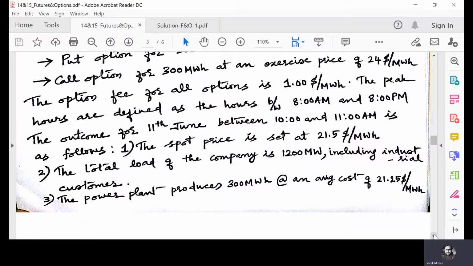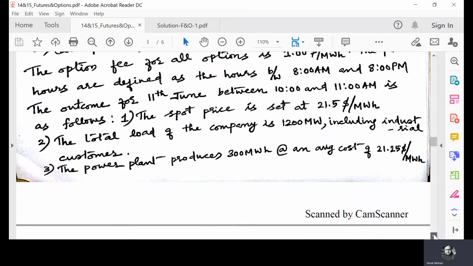Then the power plant produces 300 megawatt hours at an average cost of $21.25 per megawatt hour. That means for self-generation, it has an average production cost of $21.25 per megawatt hour.